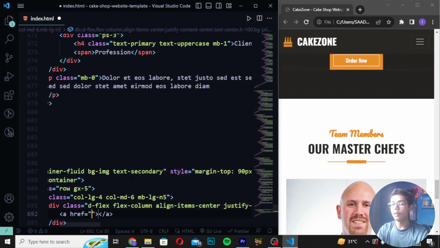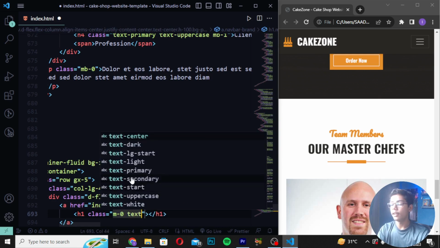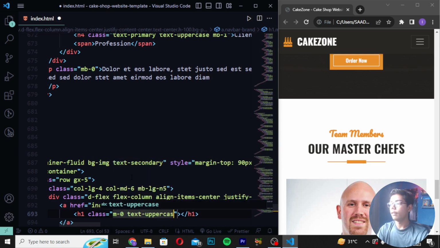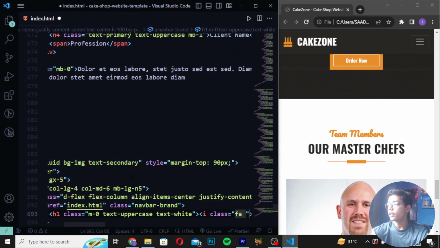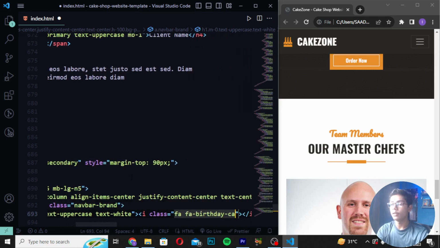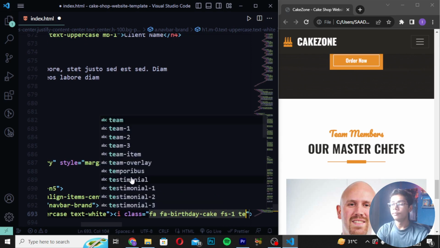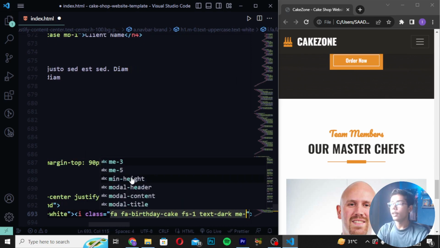Then when you return this you have to now create index file and create here class as navbar-brand. Then when you just return this you have to write here h1 class, and I will write here m0 and create text-uppercase. So here I will now write this and create here text-white. Now when you just return this you have to create fa. So this is the class, and I will write fa-birthday-cake. So here I will write this fs1, and then here I will write text-dark, and I will now write me3.